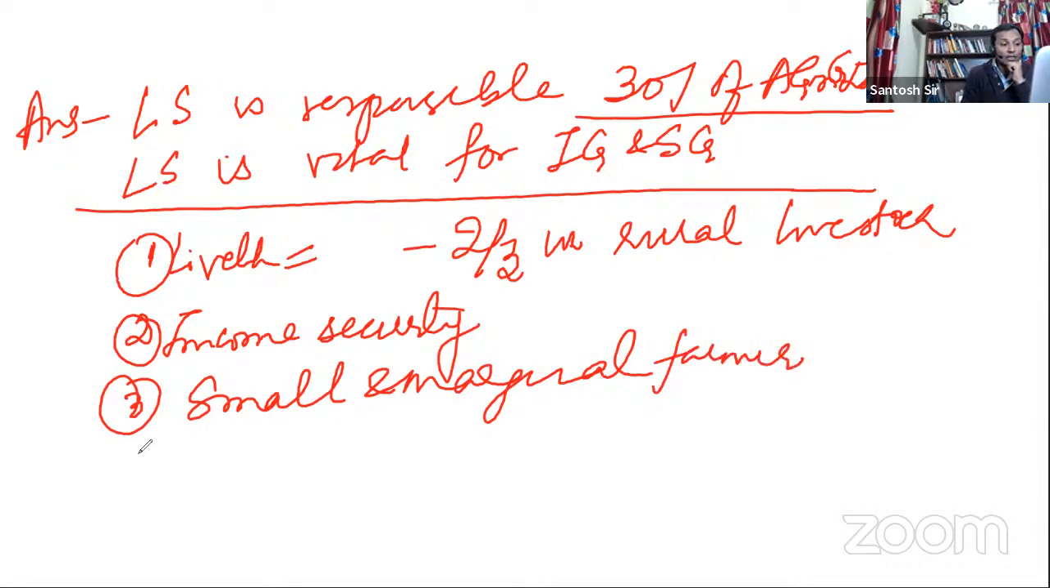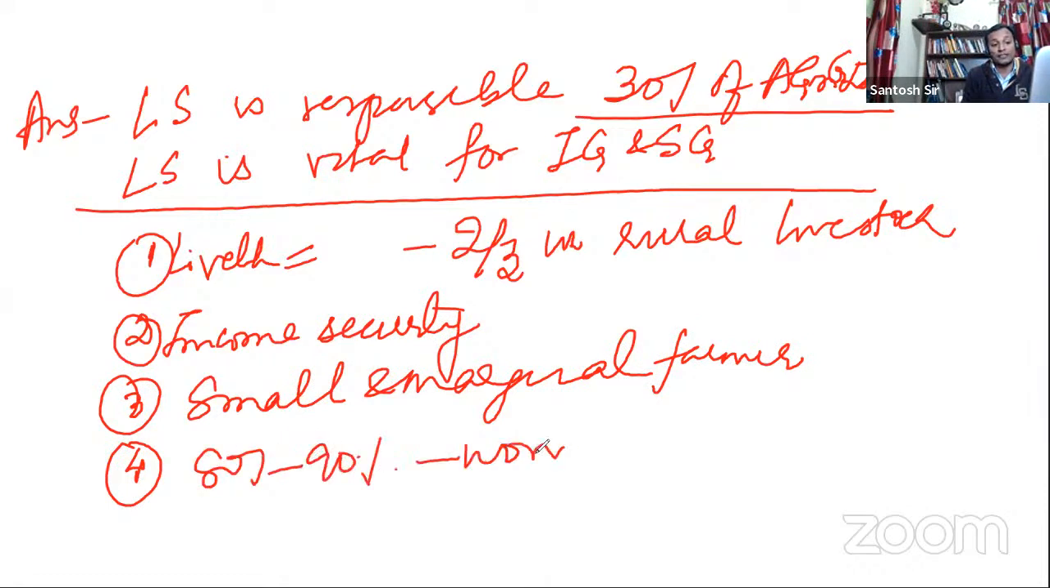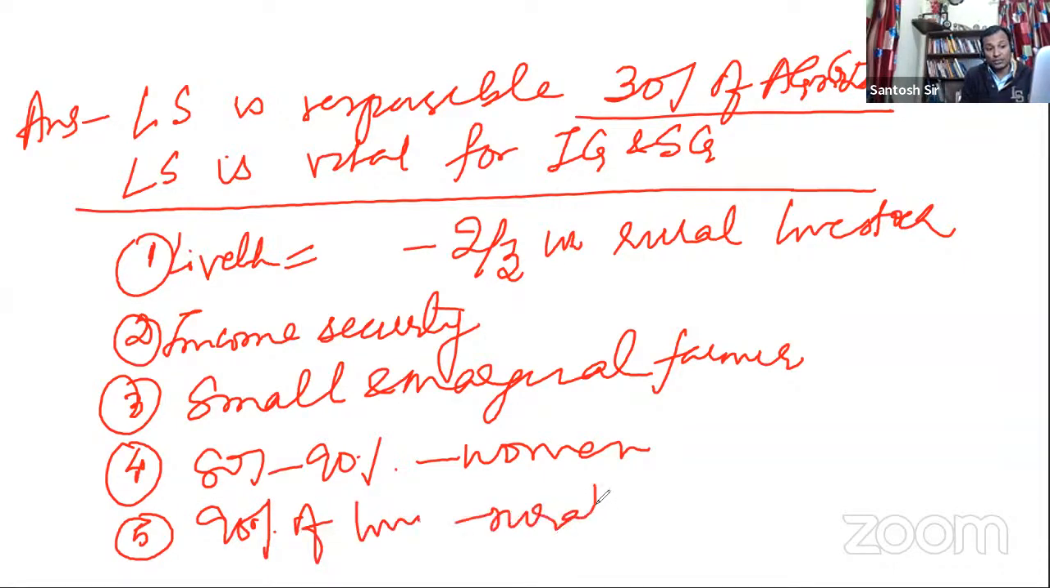Okay, next what you can write is that generally 80 to 90% of people working in livestock sector are women. Next, what you will write, livestock sector, like the data in the editorial, that 95% of livestock is in rural areas only. So we all know that in rural area, inclusive growth, rural areas are very important.